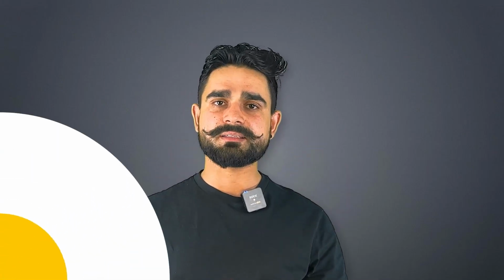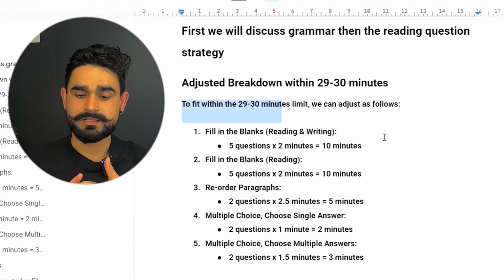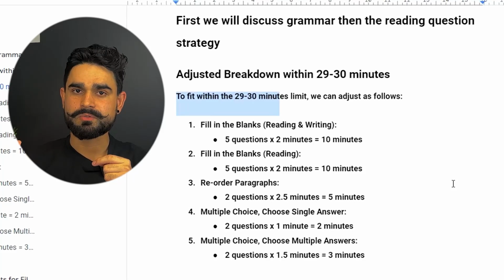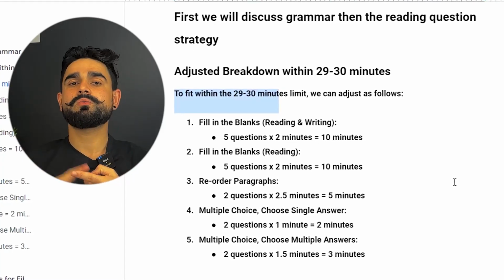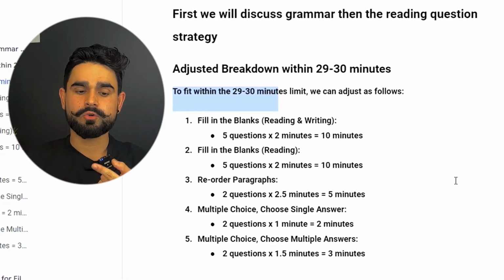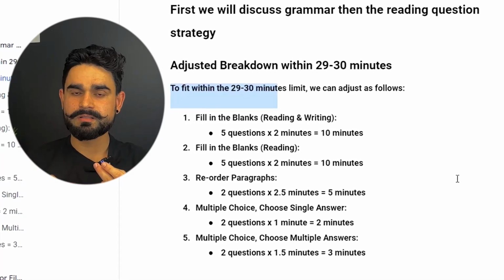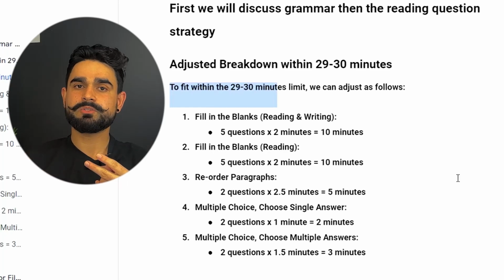Over there we will discuss all the question types of the reading section. So guys, before we proceed further, let's quickly jump into the question types that you will get in your reading part. In the reading part, guys, you will get 5 question types. The first one is reading and writing fill in the blanks. There are 4 options and you need to select one right option from there. The second one is your reading fill in the blanks, drag and drop. Third one is your reorder. Fourth one is your multiple choice multiple answer. Fifth one is your multiple choice single answer.